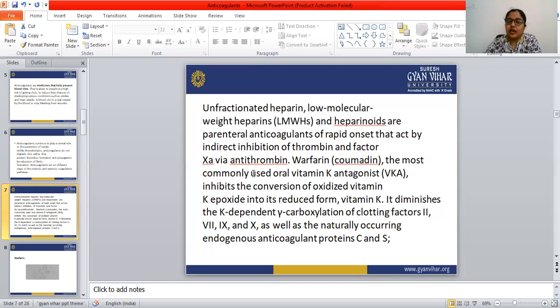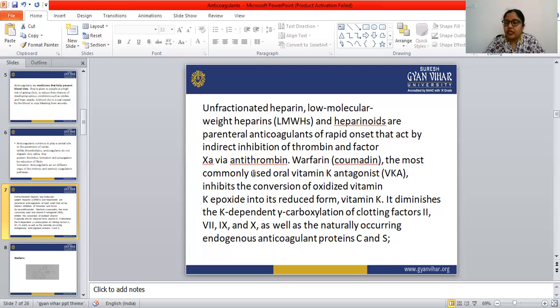So heparin is an anticoagulant drug: unfractionated heparin, low molecular weight heparin, and the heparinoids. These are injectable, parenteral anticoagulants of rapid onset of action.